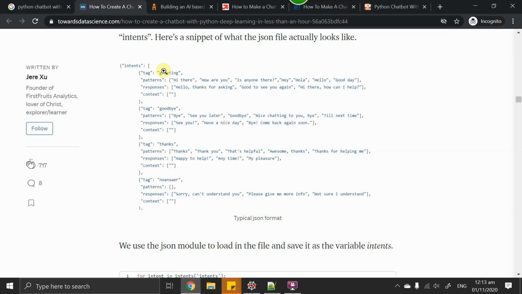Once they get the tag, the next step is to figure out which response is connected with the tag. Let's say the model classified the pattern as greetings, and in greetings we have three further sentences, and we will choose one randomly like the other guys.